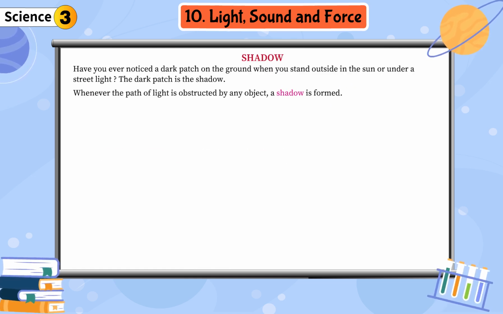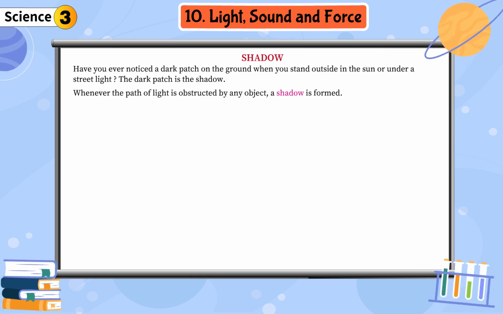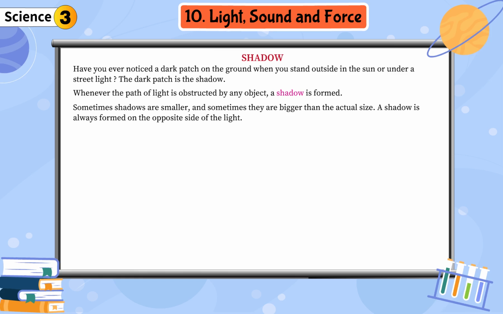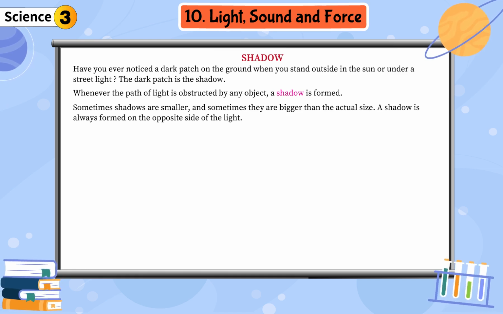Have you ever noticed a dark patch on the ground when you stand outside in the sun or under a street light? The dark patch is the shadow. Whenever the path of light is obstructed by any object, a shadow is formed. Sometimes shadows are smaller, and sometimes they are bigger than the actual size. A shadow is always formed on the opposite side of the light.